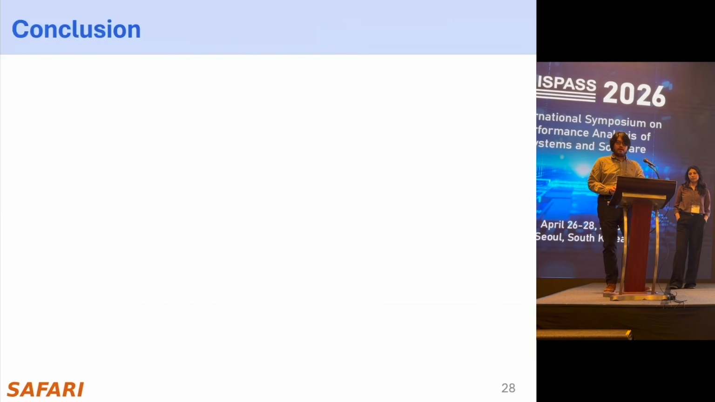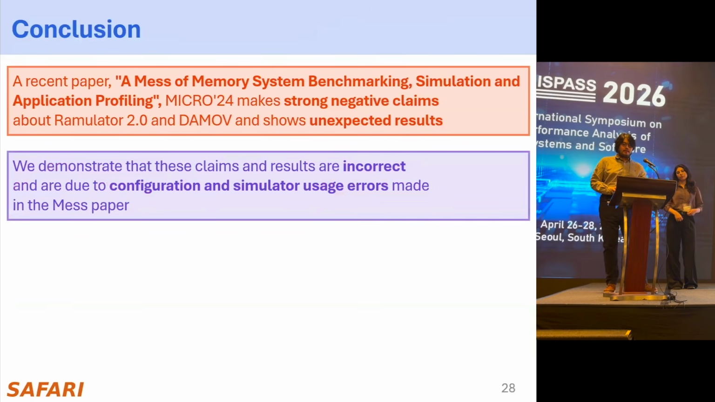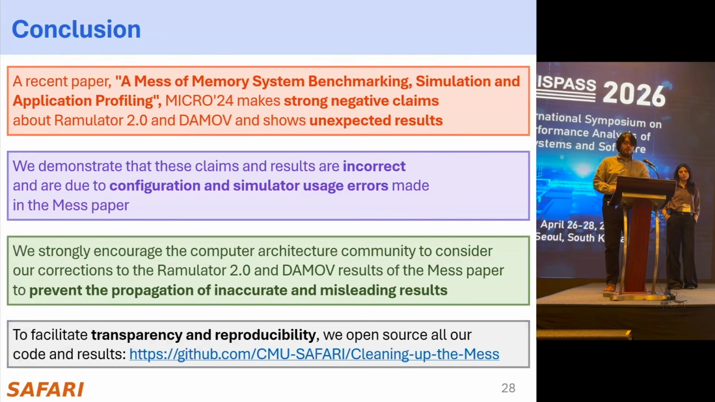Now let us conclude our talk. A recent publication called the MASS paper demonstrates strong negative claims about Ramulator 2.0 and DAMOV and shows unexpected performance results. We demonstrate that these claims and results are incorrect and are due to configuration and simulator usage errors made in the MASS paper. We strongly encourage the community to consider our corrections to the MASS paper to prevent the propagation of incorrect and misleading results. Finally, we fully open source our code and results in this GitHub repository.